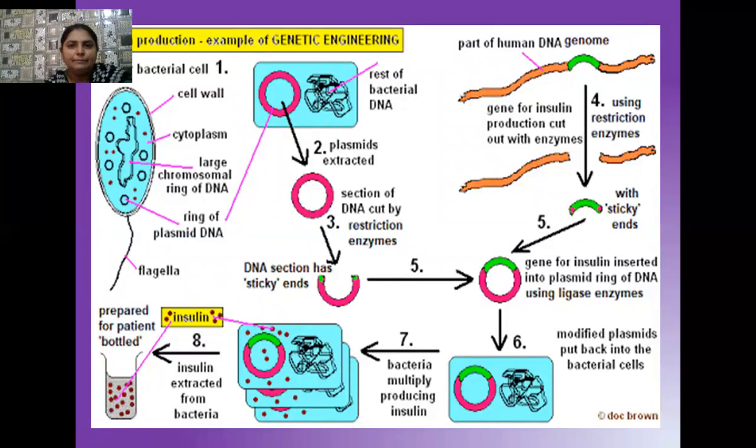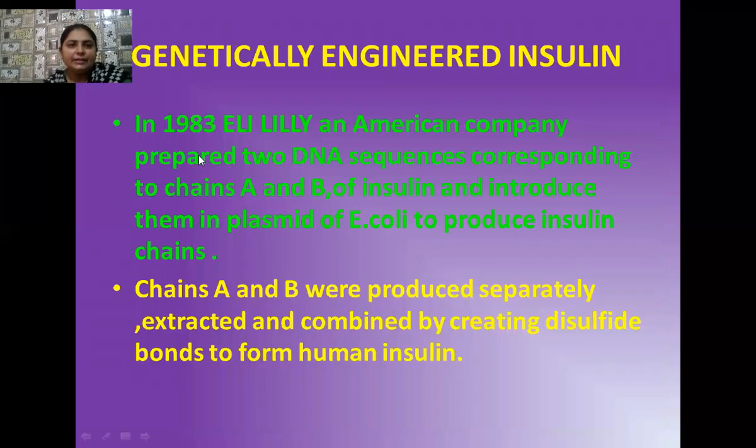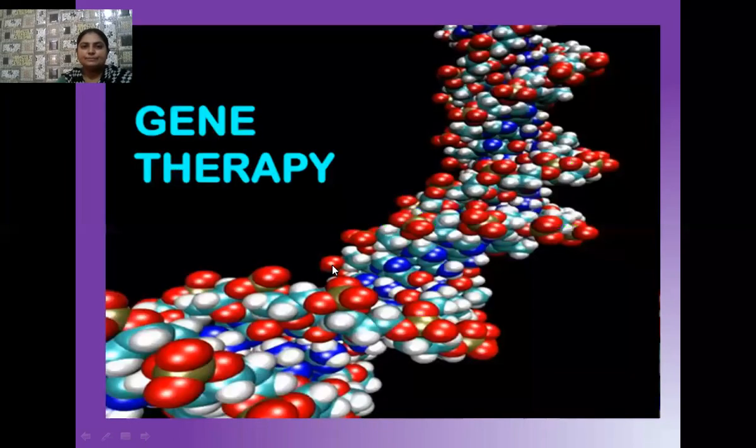Please go through them. Now, in the year 1983, there was an American company, Eli Lilly. This company prepared two DNA sequences corresponding to chain A and chain B of insulin, and later introduced them in a plasmid of E. coli to produce insulin chains. Chain A and chain B are produced separately, then extracted, and then combined by creating disulfide bonds, and in this way human insulin is produced.